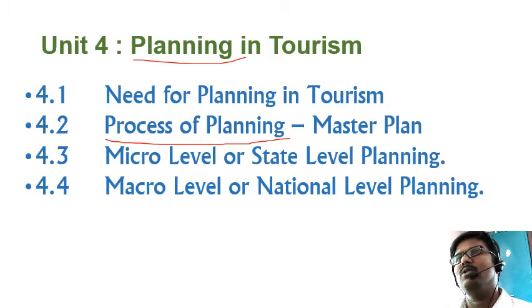So they do some kinds of planning to develop their local natural tourism places. Like you heard about flora and fauna. Flora and fauna means to preserve the natural tourism places as nature. Okay, so like that we will discuss micro level and state level planning.